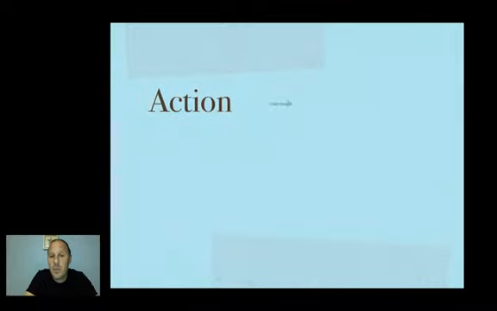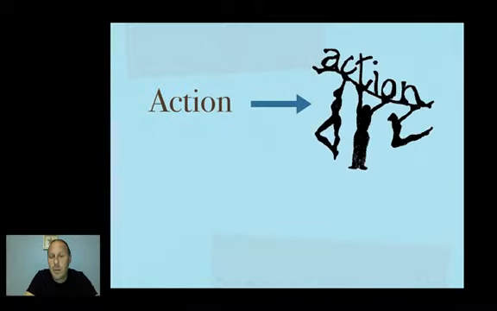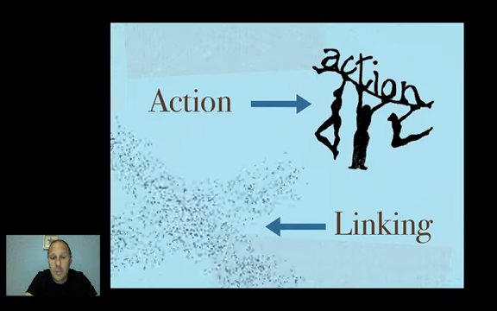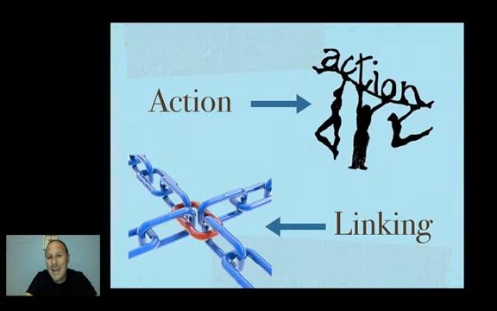We have action verbs. Action verbs are just what they sound like. They show action, whether it be type, swing, sleep, hit, kick, throw. Those are your action verbs. But the ones that most students miss are linking verbs. And linking verbs are going to connect one part of a sentence to another part of the sentence.